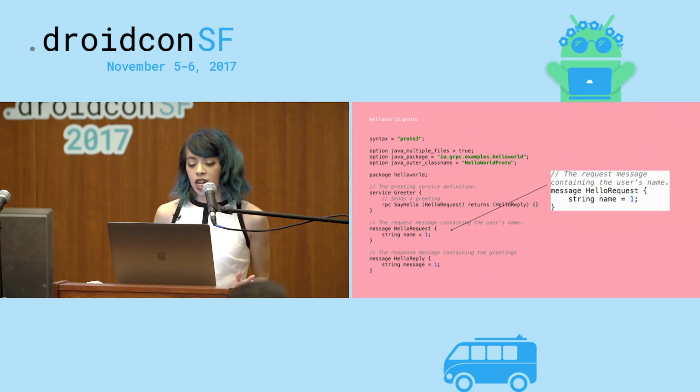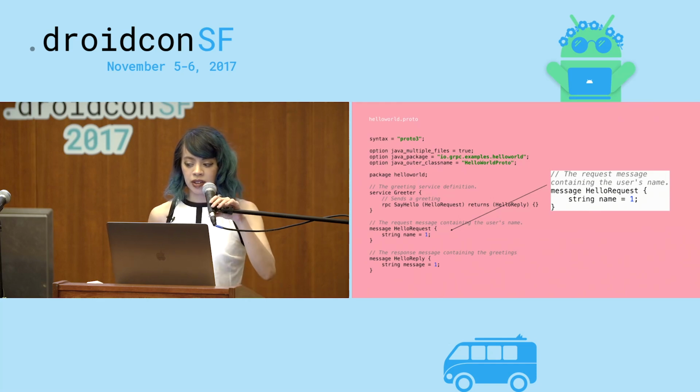In this case, name is a string, but it could also be an int. It could be a float. It could just be bytes, or it could be even another message type that we could define. So this is a very simple example, but it can get a lot more complex depending on your needs.